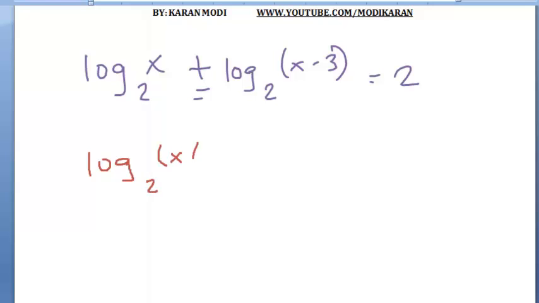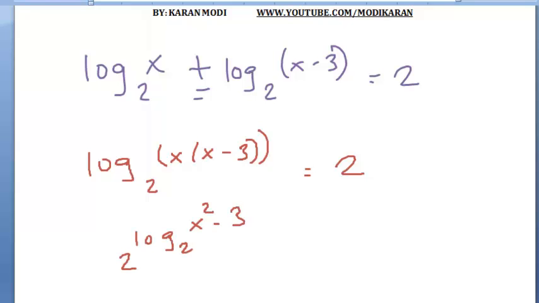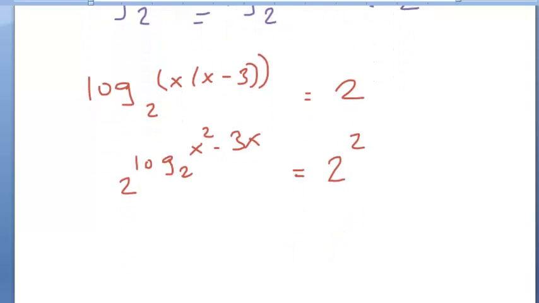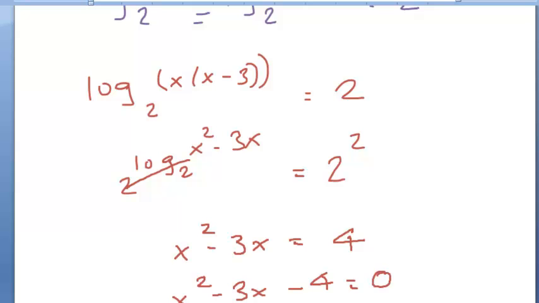So it'd be x times x minus 3 equals 2. You get 2 raised to x squared minus 3x. Follow me here. Okay, so I just raised both sides by 2 at the same time, multiplying this thing out. This cancels out, leaving you x squared minus 3x equals 4. x squared minus 3x minus 4 equals 0.